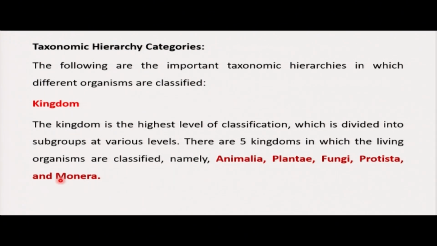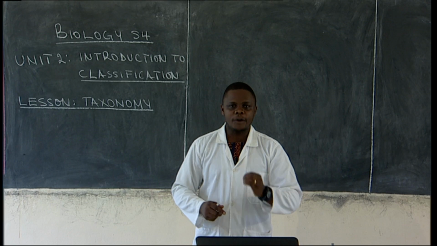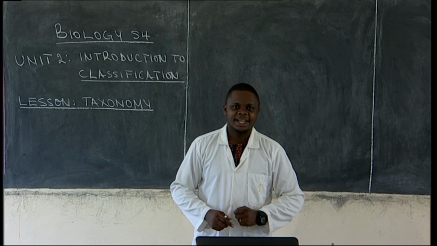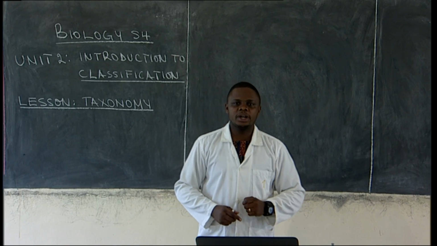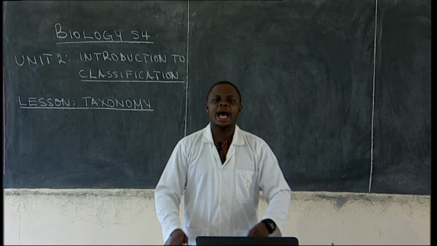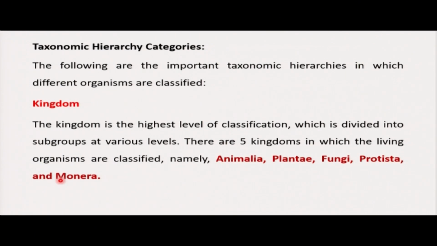Here, we talk about all animals we see. Here, we talk about all plants we see. They are classified in these 5 kingdoms. Kingdom Animalia, kingdom Plantae, kingdom Fungi, kingdom Protista, and kingdom Monera.